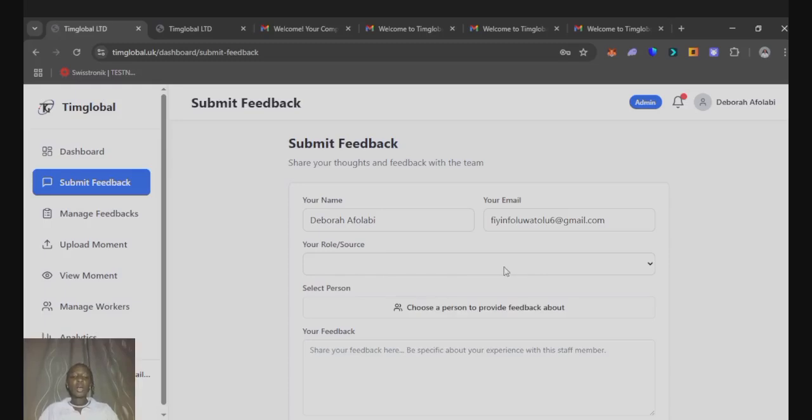And also clients that don't have access can perform these actions with the help of the administrator. So the administrator can just easily come here, put in their details and the feedback that they want to give and submit it. So now let's go to the management of feedback.